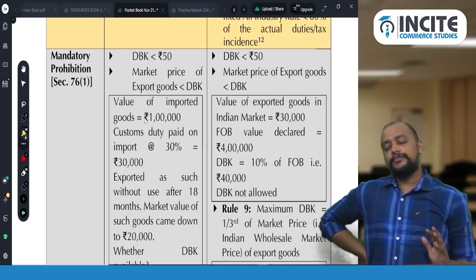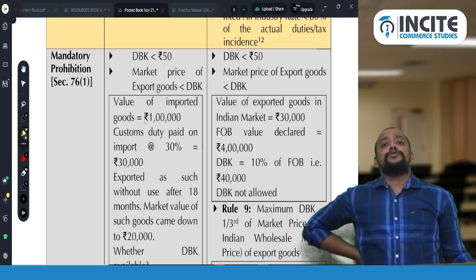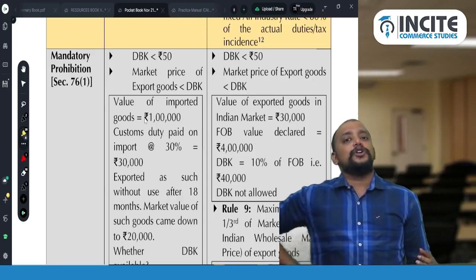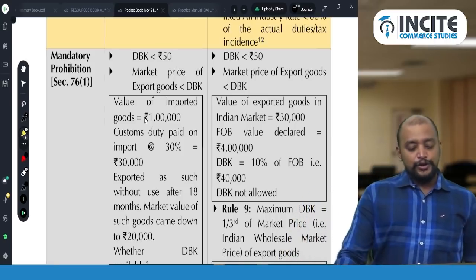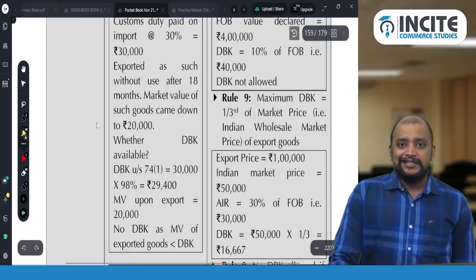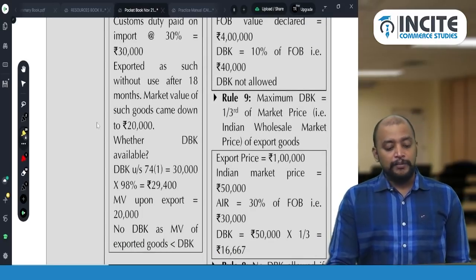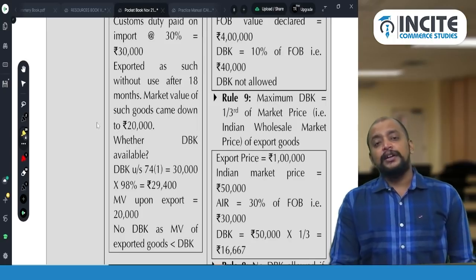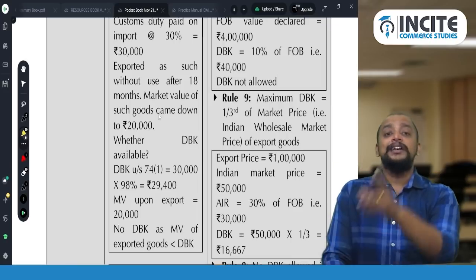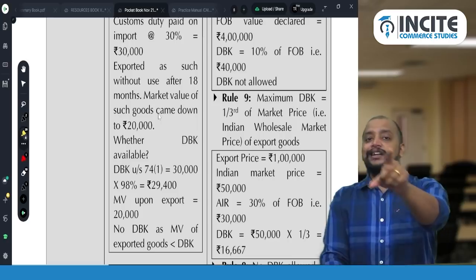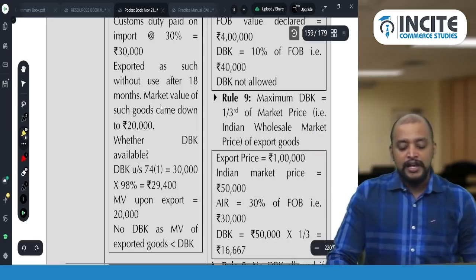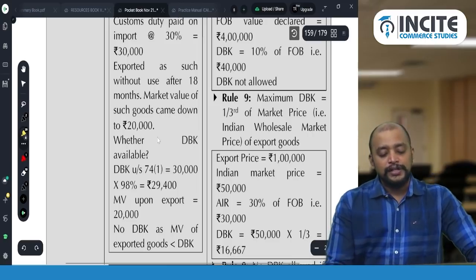For example, the value of the imported goods is 1 lakh rupees. Customs duty paid on import is 30%. So 1 lakh into 30% is how much? 30,000 rupees. So 30,000 rupees will be the customs duty paid. Now what happened? Exported as such without use, but after 18 months you exported. Sir, you said 18 months. No, I said 2 years. I did not say 18 months. That is in case of export after usage, 18 months. Without usage, it is 2 years plus extended time. Okay, so 18 months.